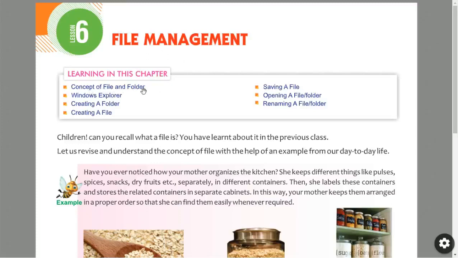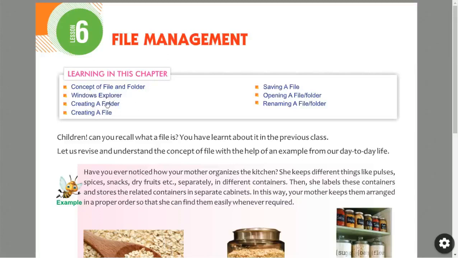Concept of file and folder. So in this point you are going to learn what is file and what is folder. Next point comes Windows Explorer. So what is the Windows Explorer? What is the use of Windows Explorer? How to open Windows Explorer? So all those points we are going to learn in this Windows Explorer point.